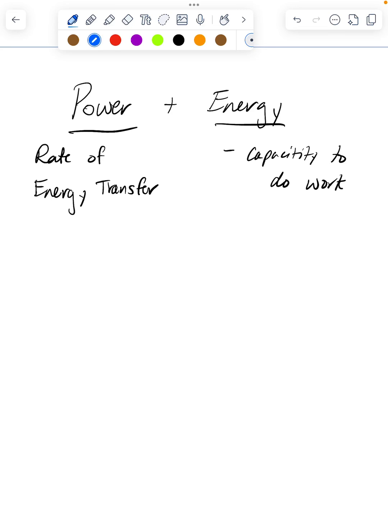Okay, so this video is about energy and power and electricity. Energy is the capacity to do work, so you need energy to do work. And power is the rate of energy transfer, or the rate at which energy is used. Our main unit for energy is joules, J.